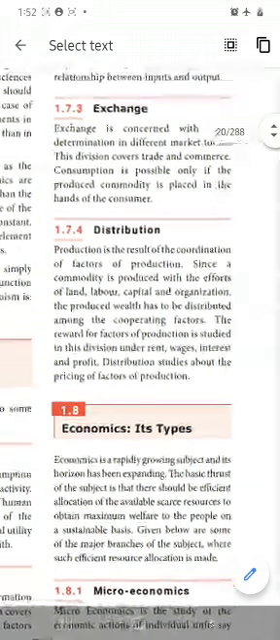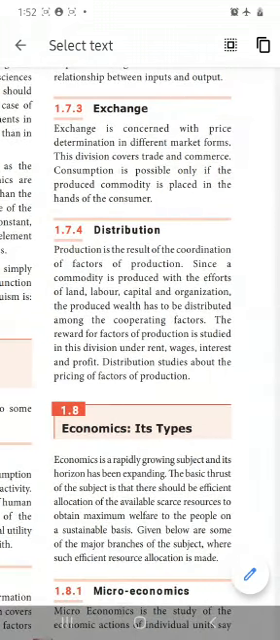Without exchanging goods, how will the consumer consume or utilize the products? Distribution. Production is the result of the coordination of the factors of production, as I already told. What are the factors of production? Land, labor, capital and organization. Since a commodity is produced with the efforts of land, labor, capital and organization, the produced wealth has to be distributed among the cooperating factors.